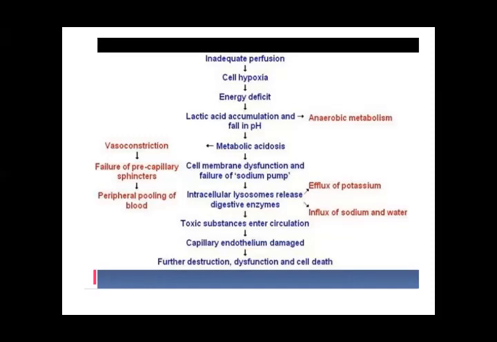This is the total pathophysiology, how inadequate perfusion is leading to which sequence. So this is in short form. What is the pH of the body, of the individual cell? How do they occur? What is the aerobic and anaerobic state? What is the influx and efflux?